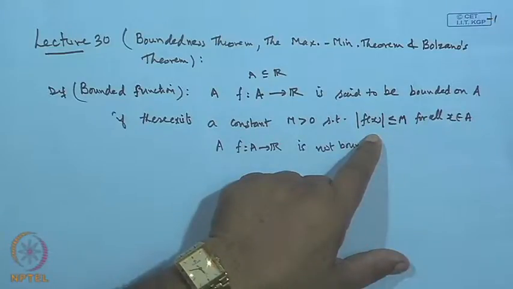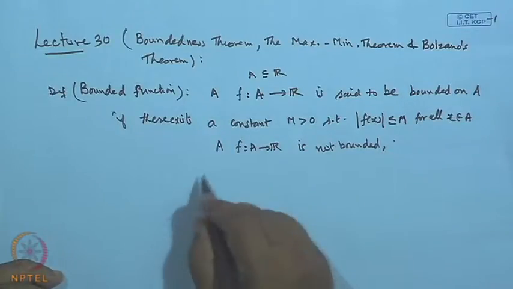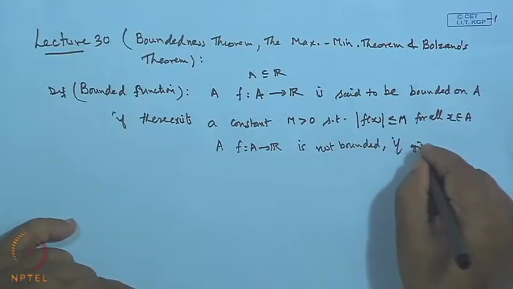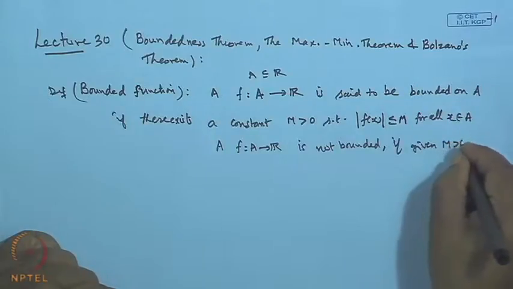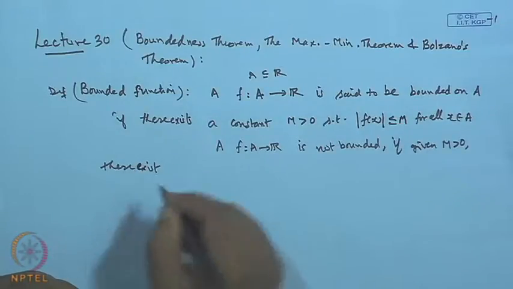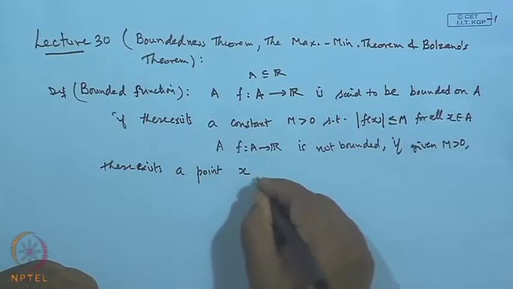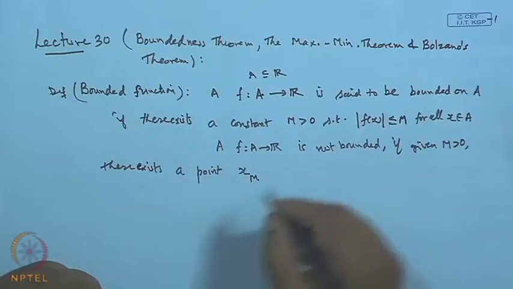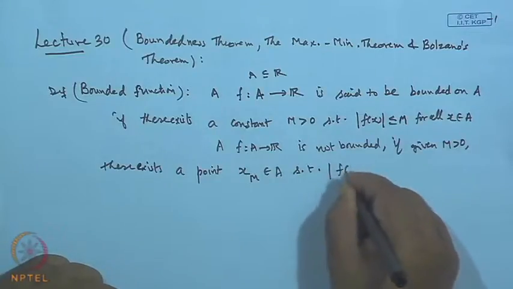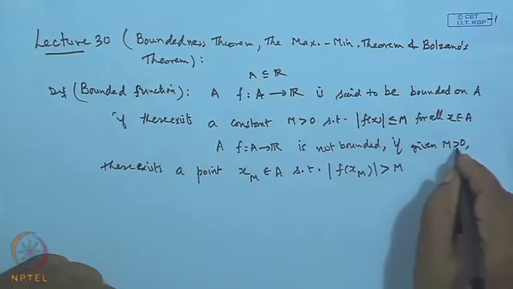Or we can say that, given any m greater than 0, there exists a point x_m, which depends on this bound m, belonging to A, such that the value of the function at this point is greater than the given number m.